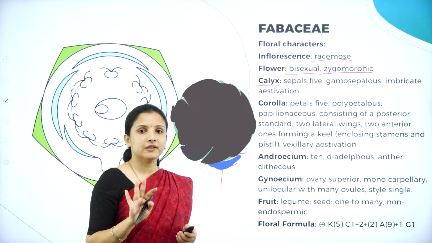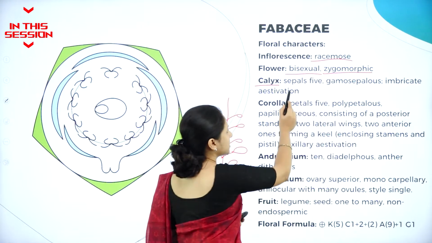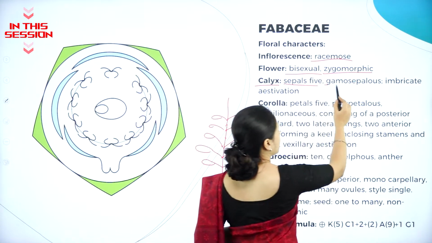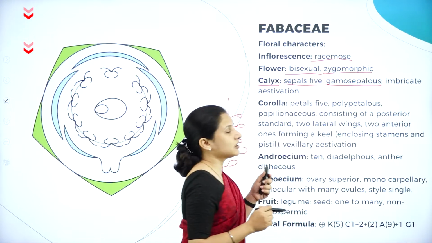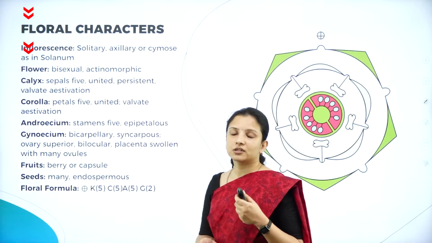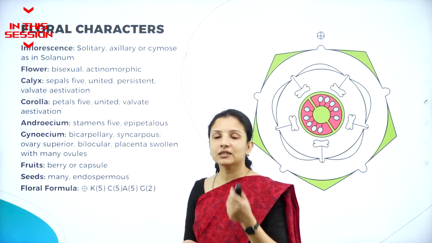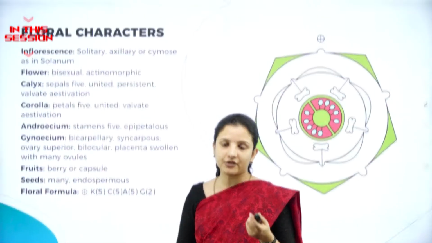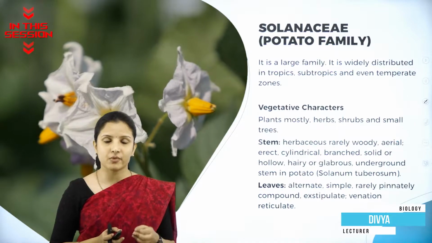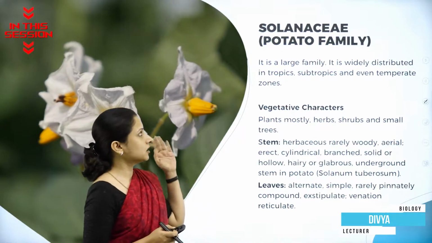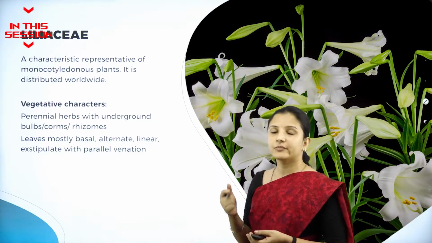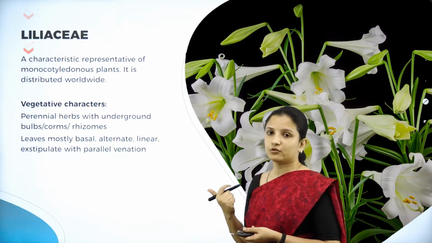The Fabaceae members have 5 sepals. The number of sepals is 5. They are fused. The sepals are fused, therefore they are gamosepalous, and the estivation is imbricate estivation. So inflorescence, it is usually solitary, that is a single flower will be produced on the branch. So when I say potato members, the potato, brinjal, chili, tomato, all those come under the Solanaceae family. All the monocotyledon plants have been put under the Liliaceae family, most of them.